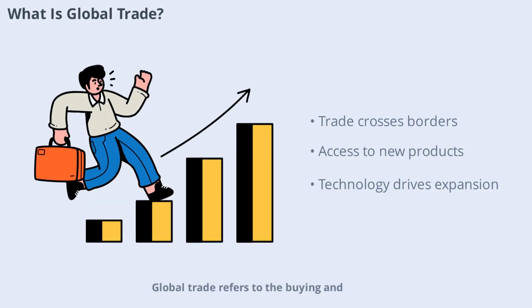Global trade refers to the buying and selling of goods and services across international borders. This process enables countries to access products they do not produce themselves and to sell their own specialties to others. The expansion of global trade has been driven by advances in technology, transportation, and communication. As a result, markets have become more interconnected, and economic activities are no longer confined to national boundaries. Understanding global trade is the first step in grasping its impact on worldwide markets.